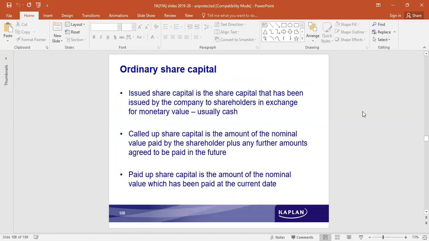Ordinary share capital, because if they do not have a preference, then what is it that they have? There must be some advantage even the ordinary shareholders should enjoy. They should also have some advantage. Ordinary share capital is the share capital that has been issued by the company to shareholders in exchange of monetary value, usually for cash. So what advantage do they have? If they do not have a preference, then they have voting rights, proportionately to the number of shares that they own.